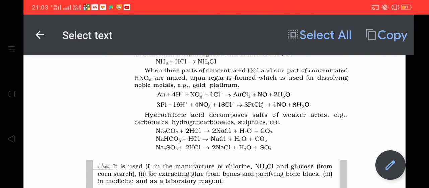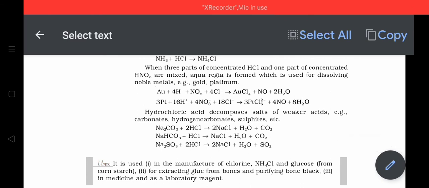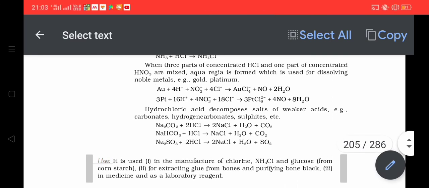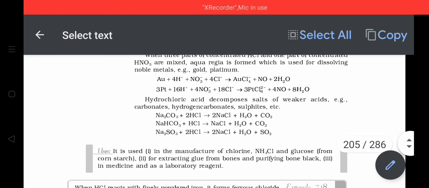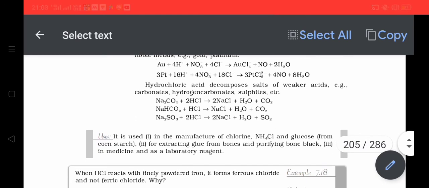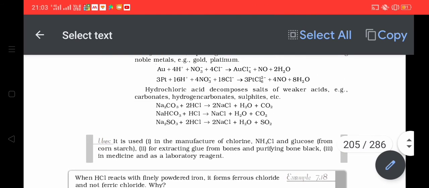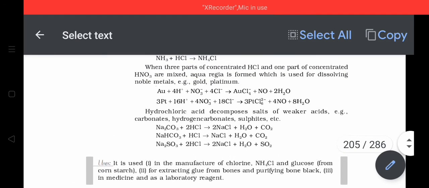For example, gold with the symbol Au reacts with nitric acid in presence of chloride ions. It forms AuCl4 negative, that is gold salts, plus NO plus water. Similarly, platinum is converted into PtCl6 2 negative, NO is produced and water is produced. Thus, aqua regia dissolves the noble metals, and aqua regia is a mixture of 3 parts HCl and 1 part HNO3.